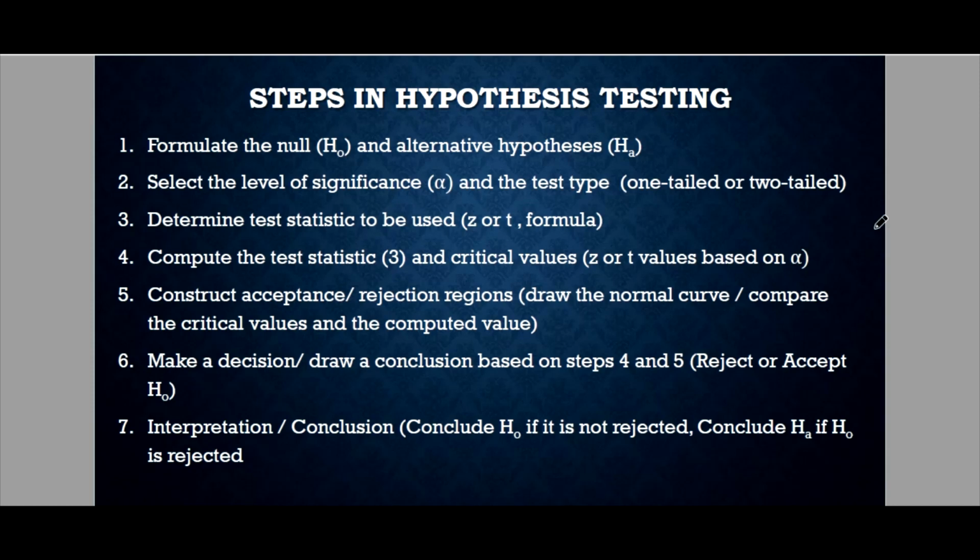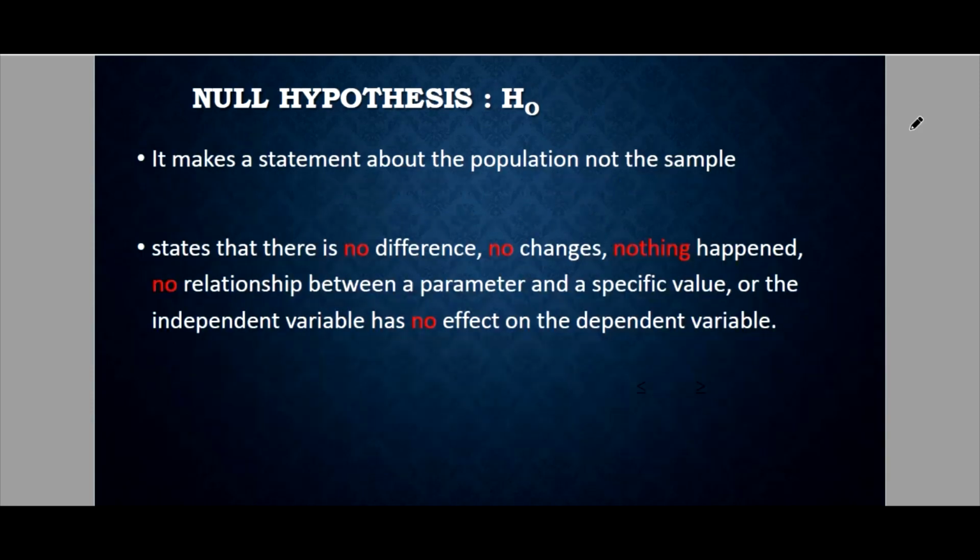Okay, so these are the steps. Now, let's start with the first one. We must know how to formulate the null and the alternative hypothesis. Null hypothesis. It is denoted by H sub O. It makes a statement about the population, not the sample. Although in analyzing the data that comes from the sample, the statement must be for the population.